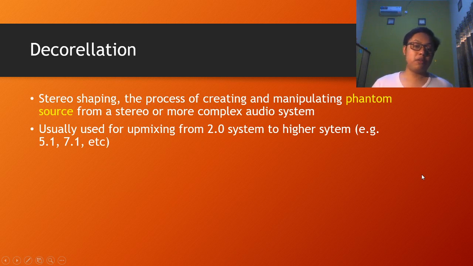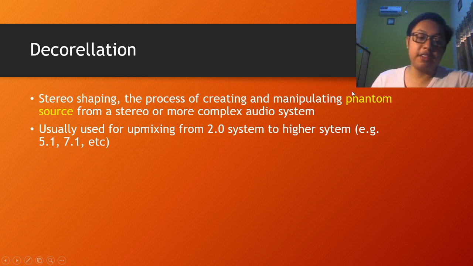Okay, first let's talk about decorrelation. Decorrelation is stereo shaping, the process of creating and manipulating phantom sources from a stereo or more complex audio system. And the phantom source is basically like this.